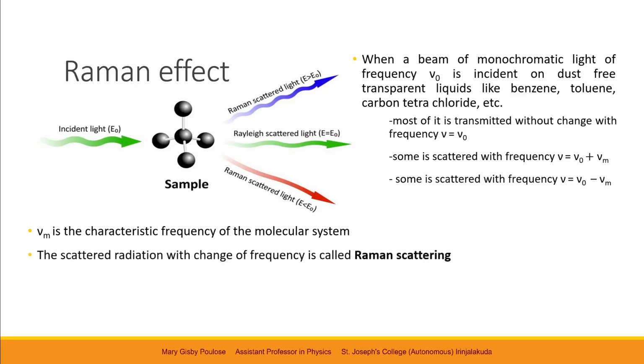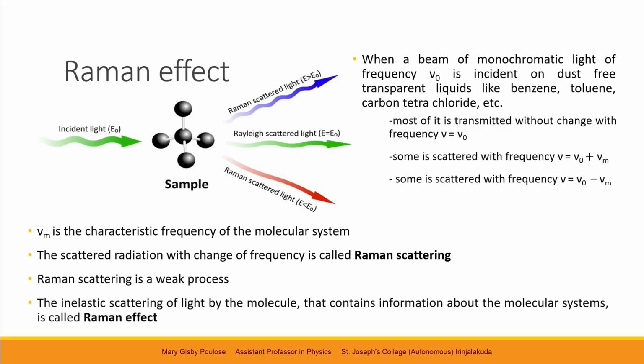Now the scattered radiation with change in frequency, either increased frequency or decreased frequency, that scattered radiation is called Raman scattering. And Raman scattering is a weak process. Its intensity will be low. This inelastic scattering of light by the molecule that contains information about the molecular system is called Raman effect.